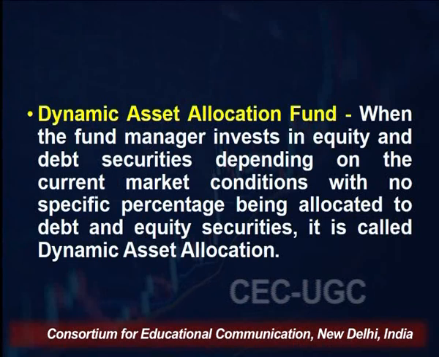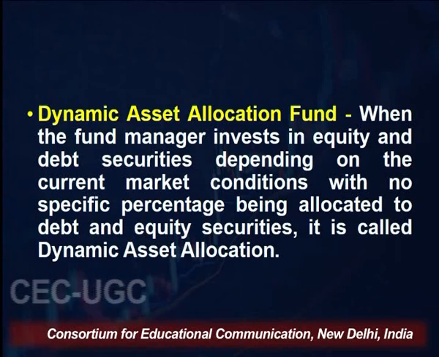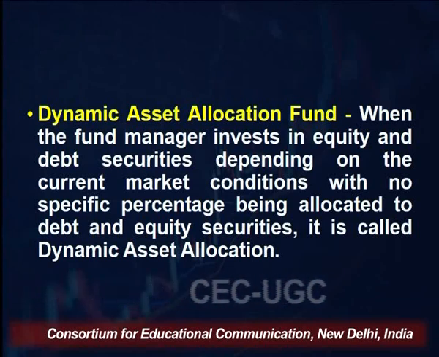Similarly, dynamic asset allocation fund. As I was saying earlier also, in this dynamic asset allocation fund, the fund manager keeps on changing the proportion of assets in that scheme. That is, when the fund manager invests in equity and debt securities depending on the current market condition, with no specific percentage being allocated to the debt and equity. Means when the fund manager comes out with a scheme, it is not fixed in advance that minimum this much will be in equity and minimum this much will be in the debt. There is no such fixed percentage.